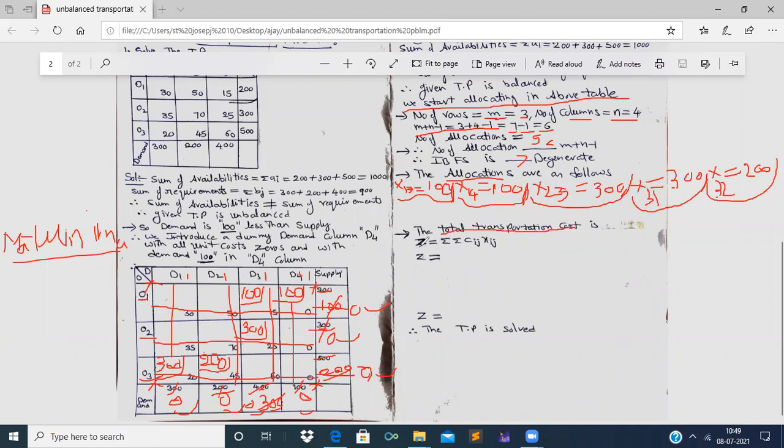The condition for finding the total transportation cost is the summation of Cij Xij, right?